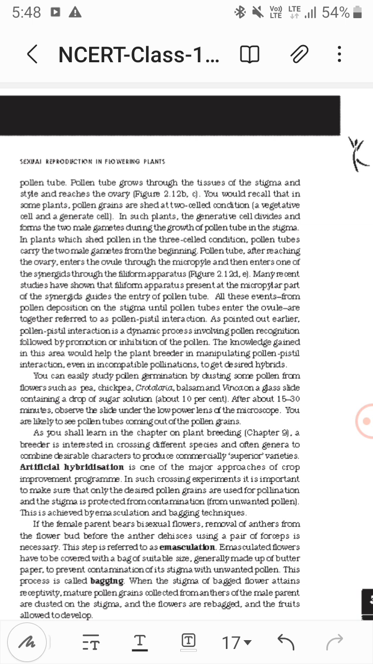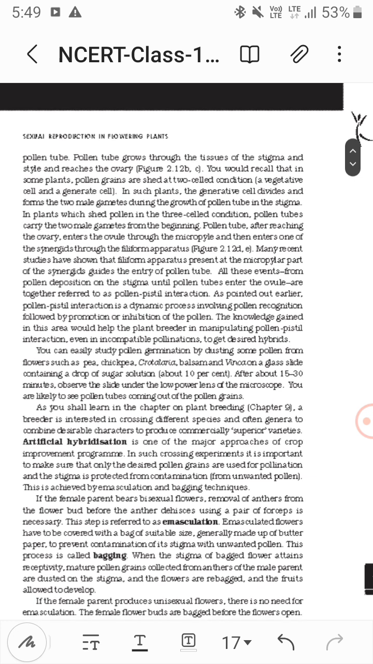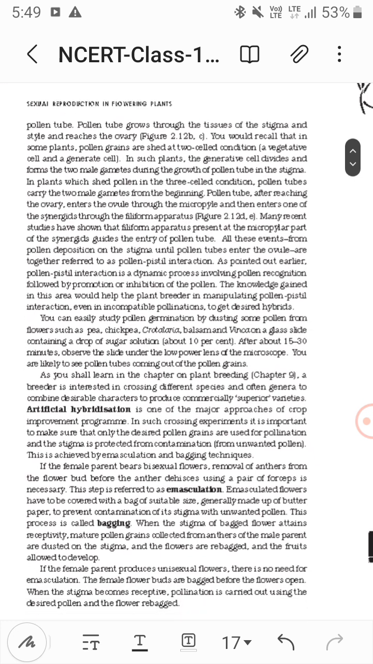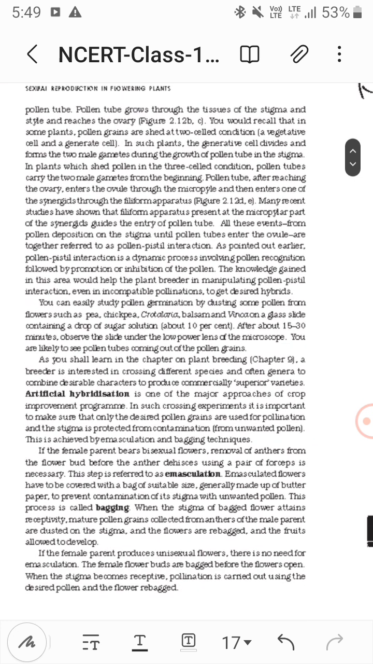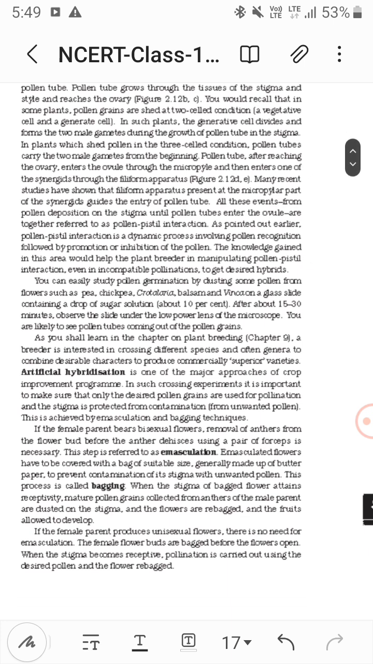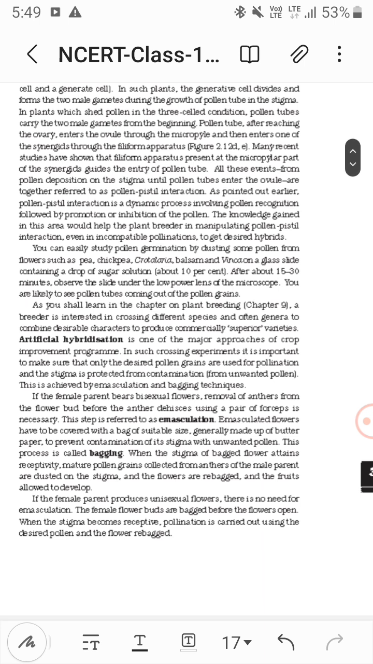The pollen tube after reaching the ovary enters the ovule through the micropyle and enters one of the synergids through the filiform apparatus. The filiform apparatus present at the micropylar part of the synergid guides the entry of the pollen tube. All these events from pollen deposition on the stigma until pollen tubes enter the ovule are together referred to as pollen pistil interaction. It is a dynamic process involving pollen recognition followed by promotion or inhibition of the pollen, right?